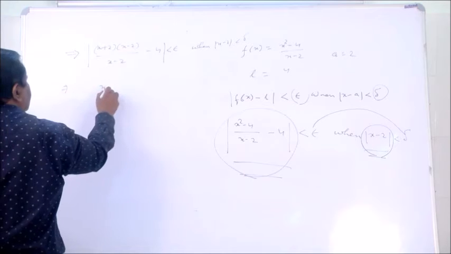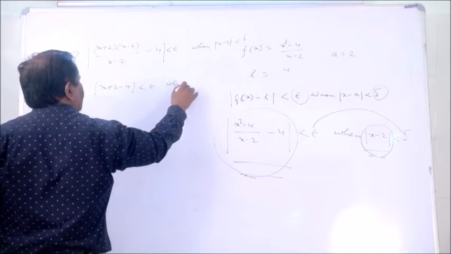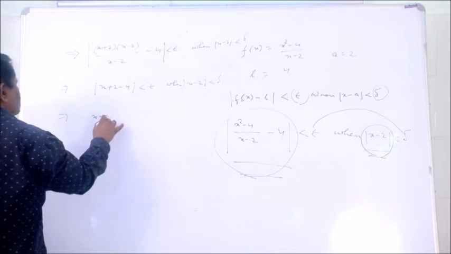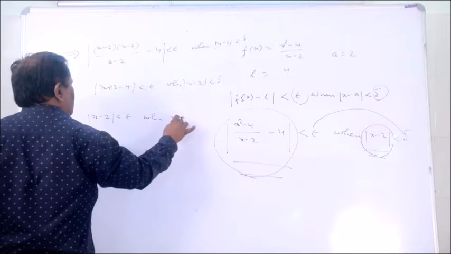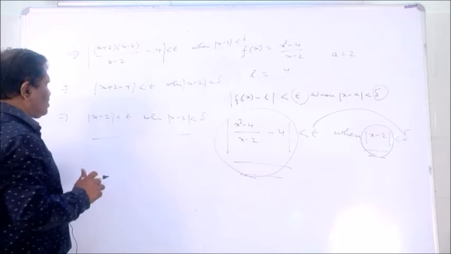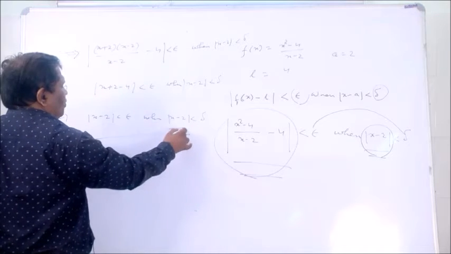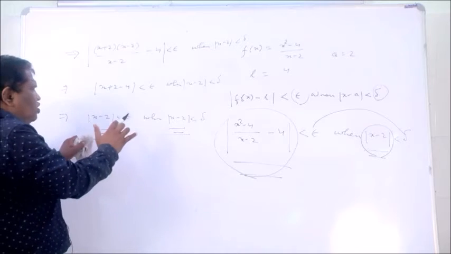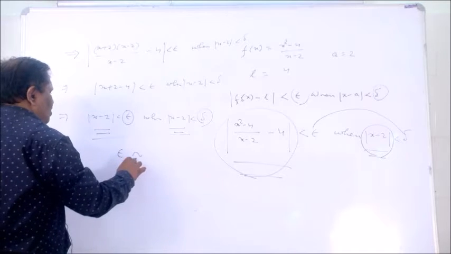So that implies mod of x plus 2 minus 4 less than epsilon when mod of x minus 2 less than delta. So that implies mod of x minus 2 less than epsilon when mod of x minus 2 less than delta. That means we have to stop the process. Just stop the process when the left hand side of the epsilon and the left hand side of the delta are both equal. And to stop the process means that epsilon must be nearly equal to delta.